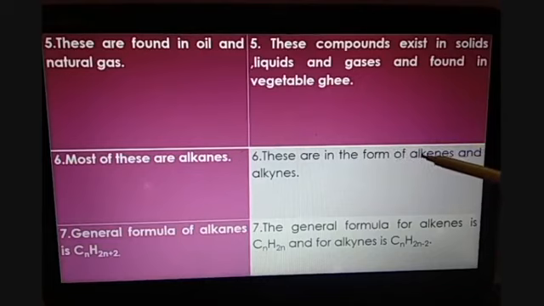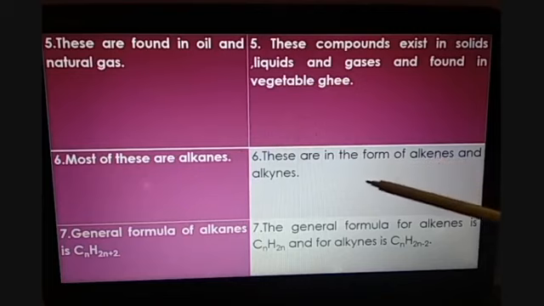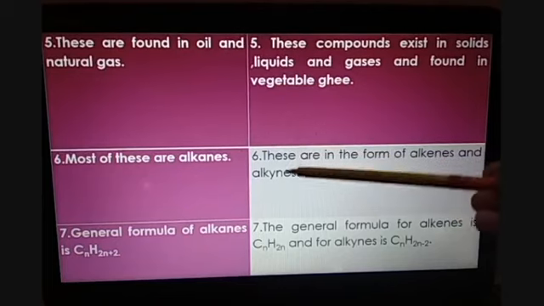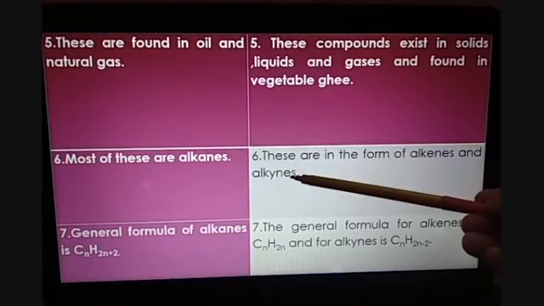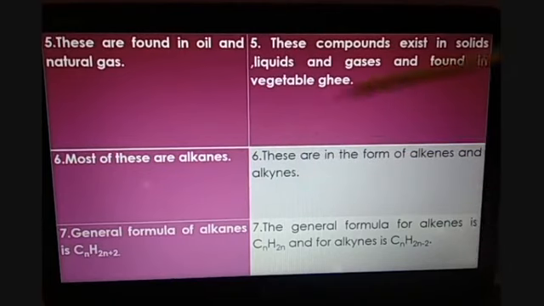and alkynes, because they have double or triple bonds. So the hydrocarbon which has a double bond between the carbon atoms is called an alkene, whereas the hydrocarbons which have triple bonds between the carbon atoms are alkynes.